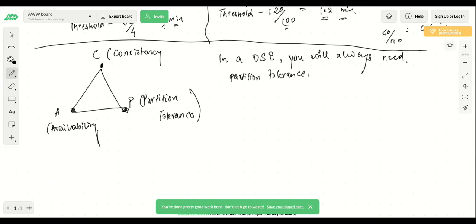So your system can support either consistency or availability.